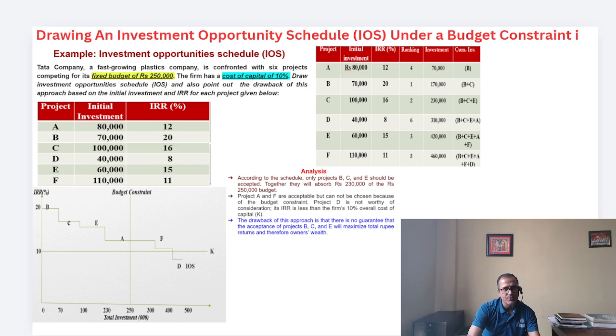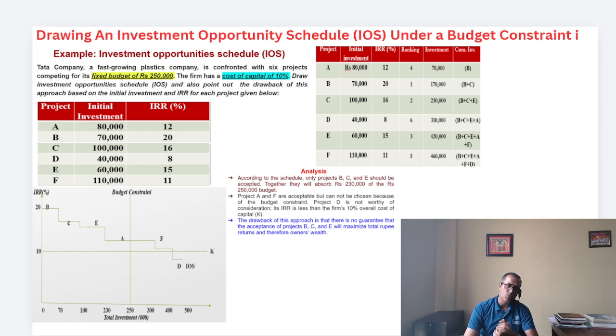One of the drawbacks of this approach is that there is no guarantee that acceptance of projects like BCE, as I discussed earlier, will maximize the rupee return and therefore the owner's wealth, which is the main objective of financial management, friends. So it depends on how we optimize our overall investment.